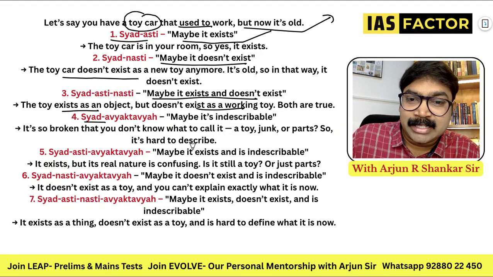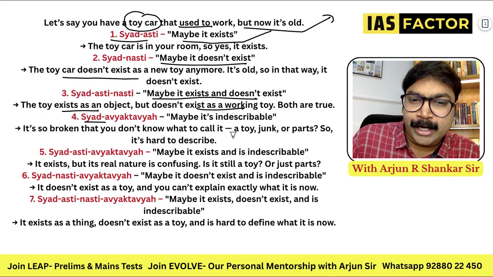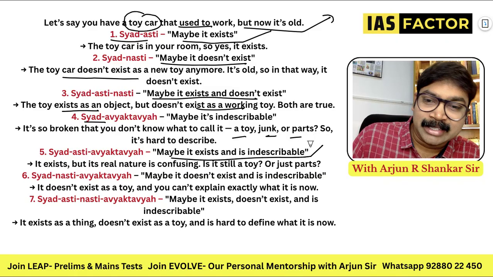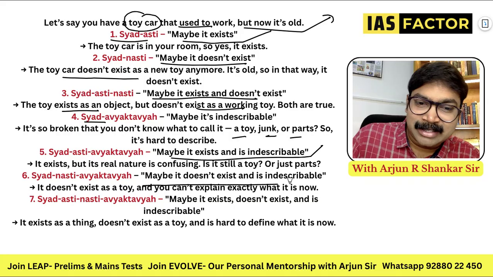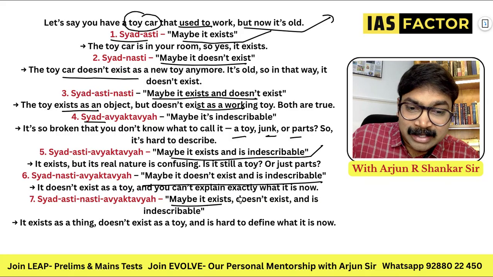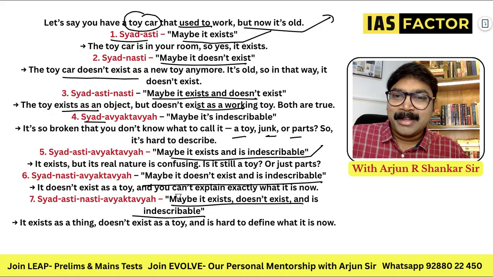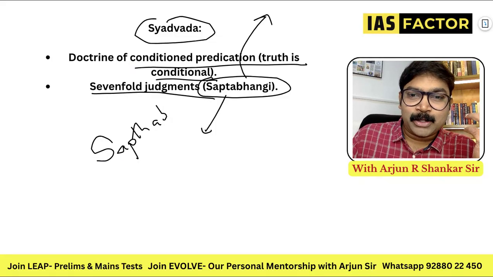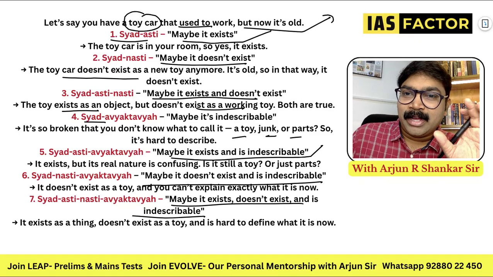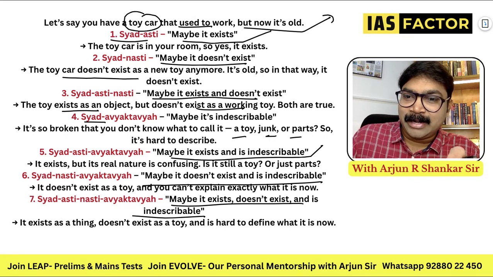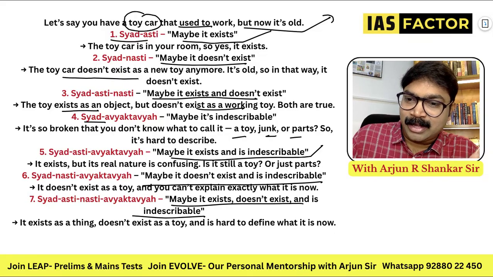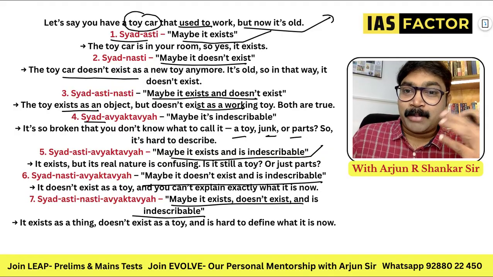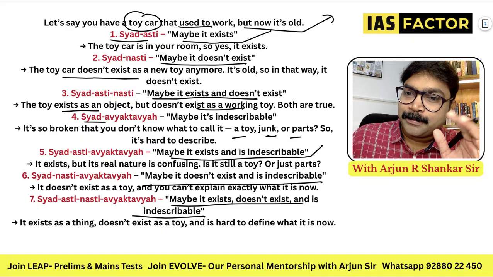Syad Avyakta. Maybe it's indescribable. It's so broken that you don't know what to call it, a toy, junk or parts. Or Asti Avyakta. Maybe it exists and it is still indescribable. Maybe it doesn't exist and it is indescribable. Maybe it exists, doesn't exist and is indescribable. Likewise, for one thing, you can have seven types of judgments. That is why I said it's very confusing. So, Asti, Nasti, Avyakta, Asti Avyakta, Nasti Avyakta, Asti Nasti Avyakta. This sounds strange, but I'm sure as a philosophy, it is very correct.